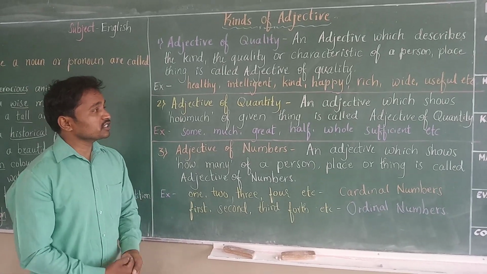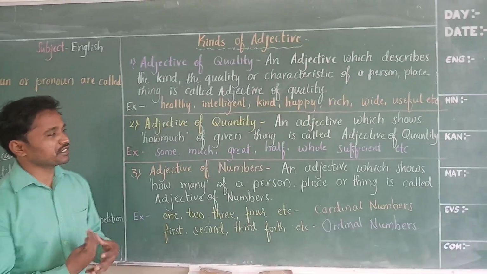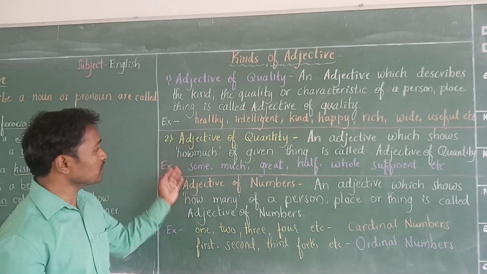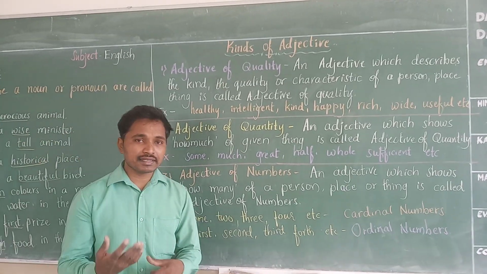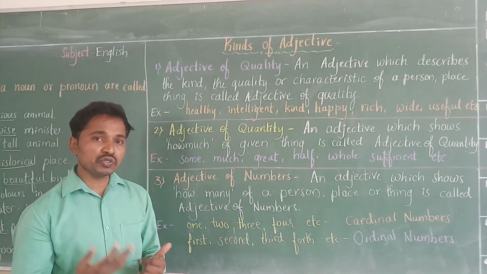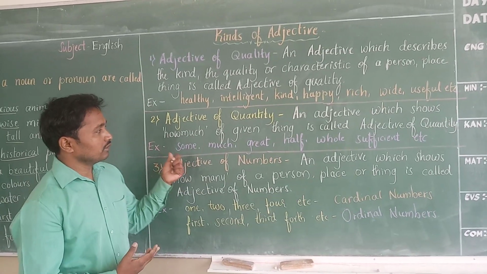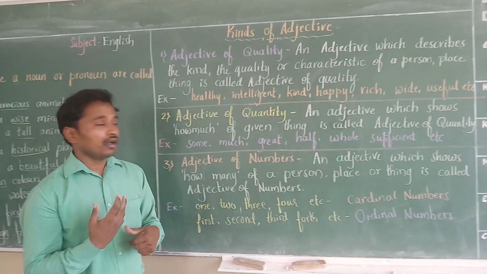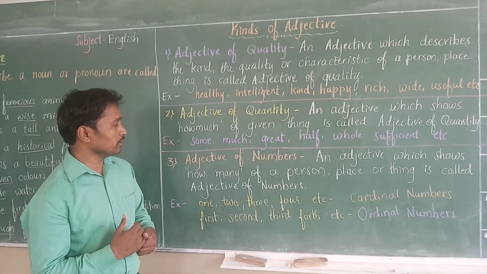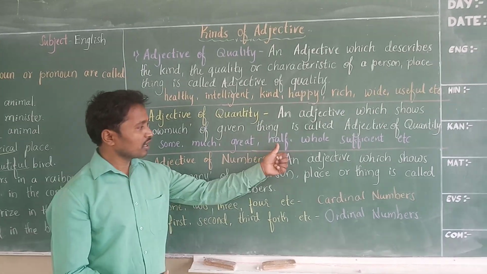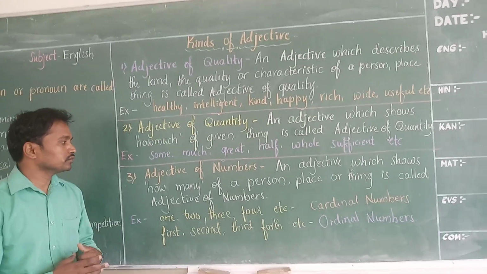Next one, adjective of quantity. It tells how much. Adjective of quantity answers for how much. An adjective which shows how much of a given thing is called adjective of quantity. The adjectives which describe uncountable nouns like juice, water, food, rice, coal, cotton, and so on, they are called adjective of quantity. These are used to describe uncountable nouns. Some, much, great, half, whole, and last one sufficient. So on the list goes.